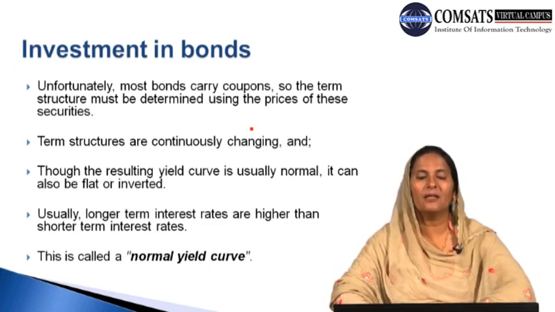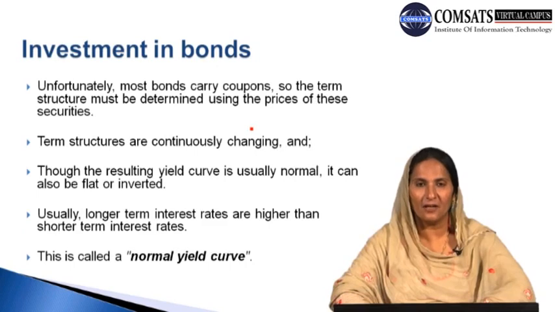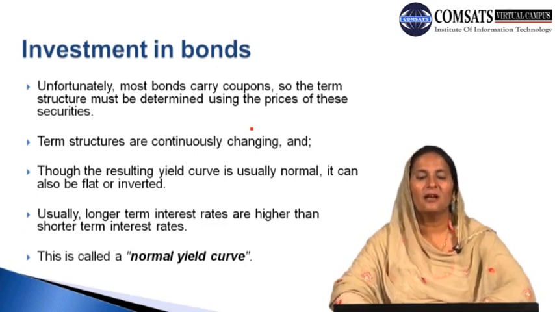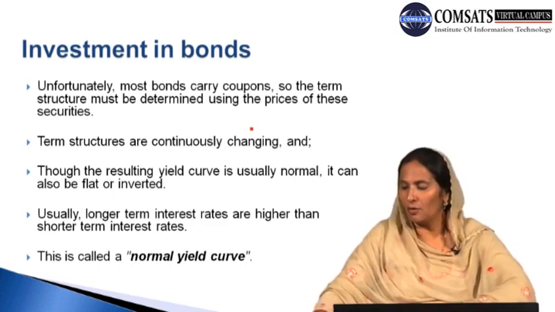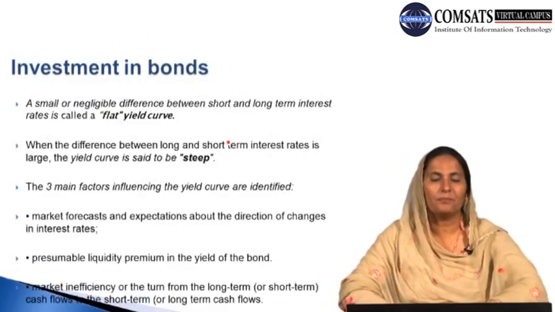Usually longer term interest rates are higher than the shorter term interest rates, and this is known as the normal yield curve. We can say that the shape of the yield curve follows the fluctuations in the term structure, and when the longer term rate of interest is higher than the shorter term rate of interest, the yield curve is known as a normal yield curve.